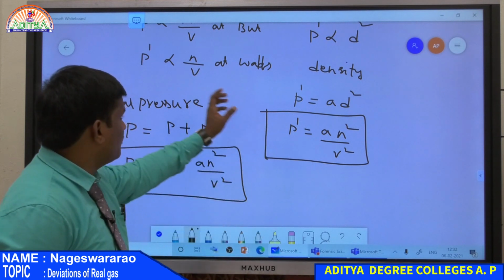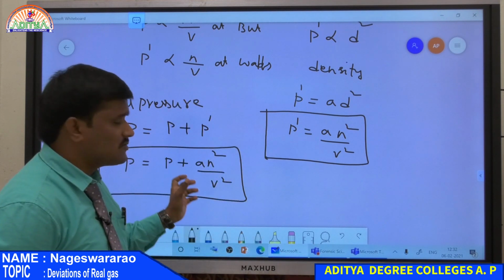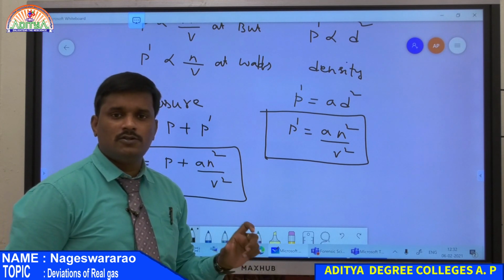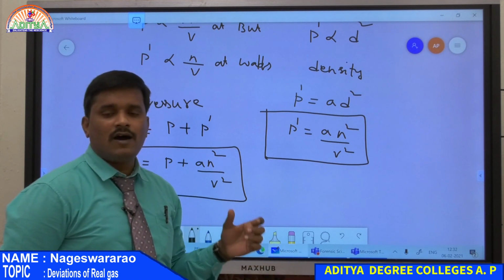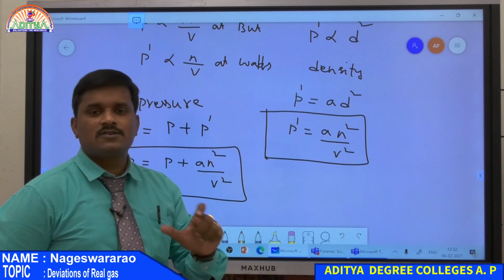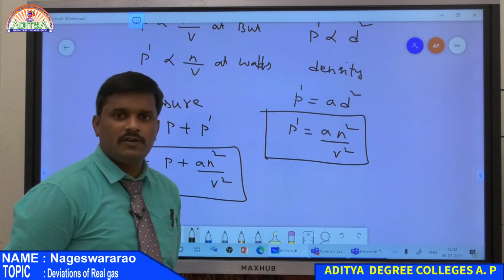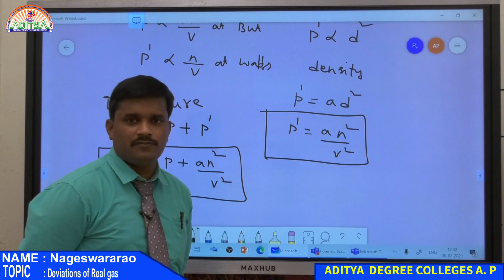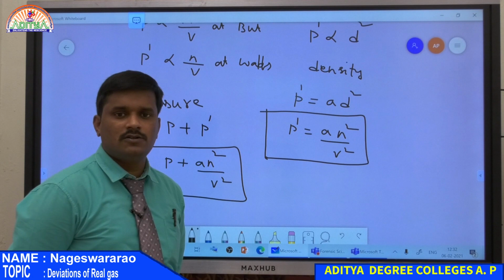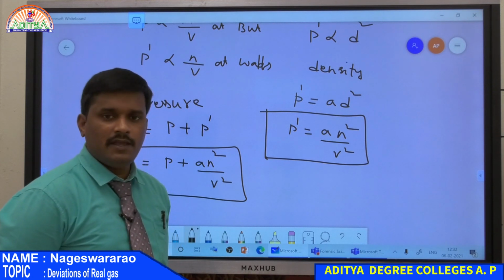Therefore, Van der Waals made the volume correction: the volume is the space available for the gas molecules to move freely. So the corrected volume is the actual volume V minus the excluded volume b. If there are n moles of gas, then the corrected volume is V minus nb.